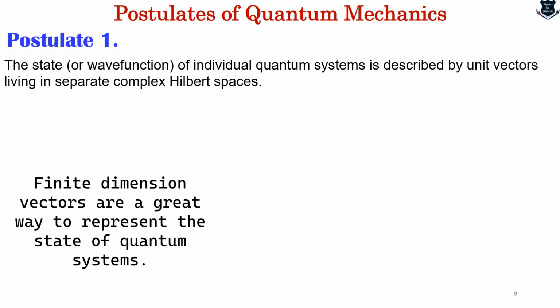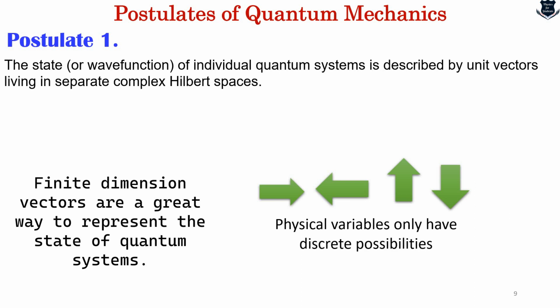We are not going into the Hilbert space, which actually takes the infinite part. When the physical variables only have discrete possibilities, that means it can go on the left, on the right, up and down, this treatment of quantum mechanics is done by what is called matrix mechanics. And it is very well suited in quantum information and quantum cryptography, etc.